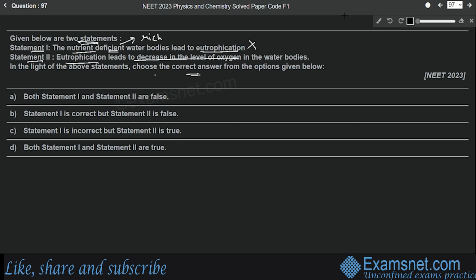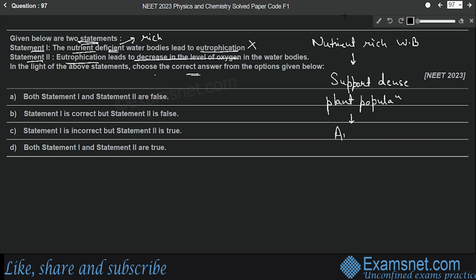Let's write it down here: nutrient rich water bodies support a dense plant population. So this plant population kills the animal life.